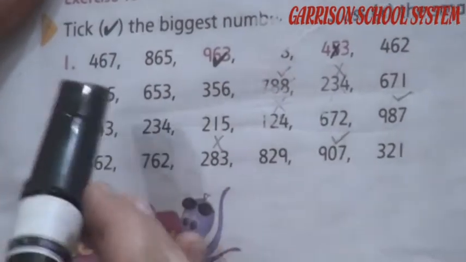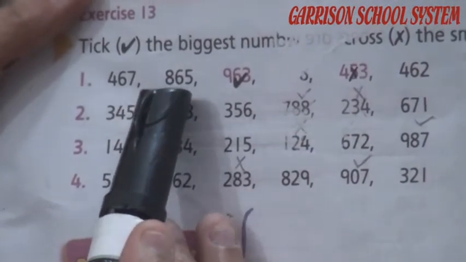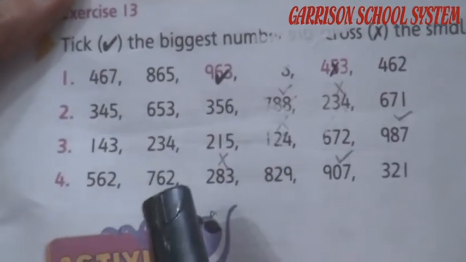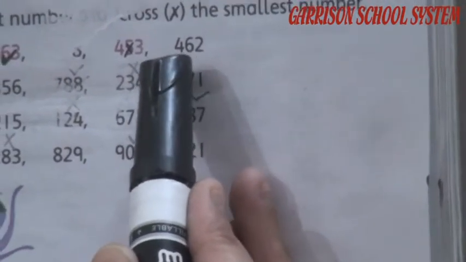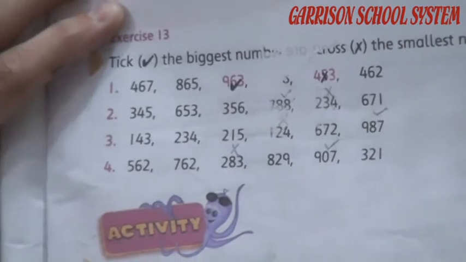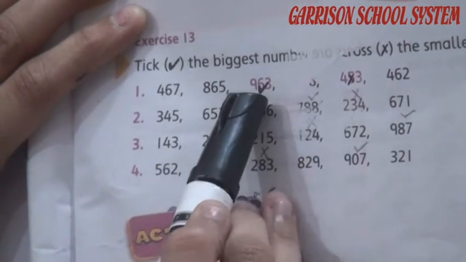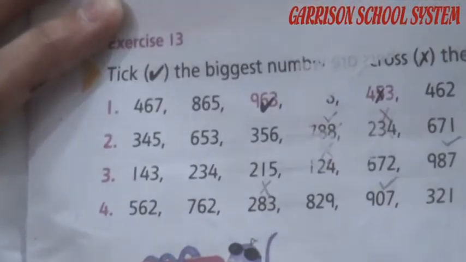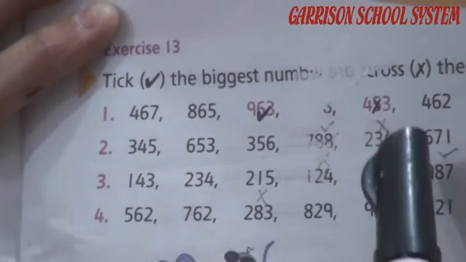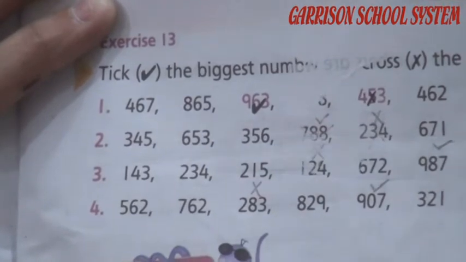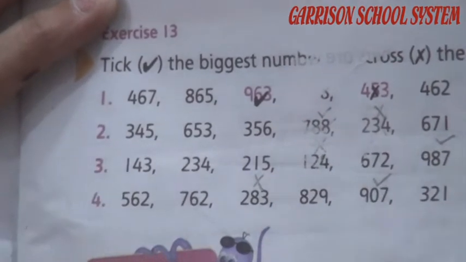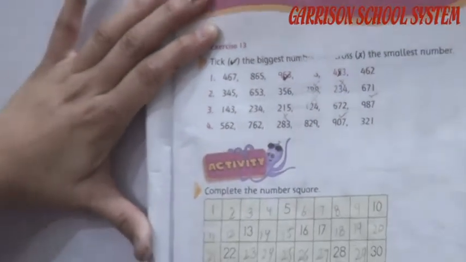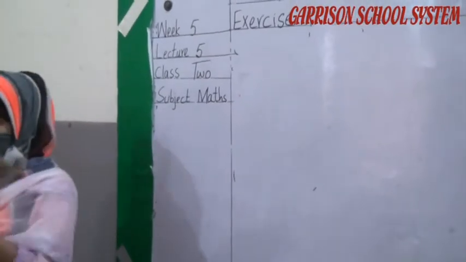फॉर एग्जाम्पल यहाँ पर देखें 467, 865, 963, 453, 462. You can see in this 963 is the greatest number. So greatest number will be ticked, and 453 is the smaller number. We have to cross out this number. Like this you have to solve these remaining parts. Okay student, ये आपका होम टास्क है, ये आपने खुद से अपने घर में करना है. जस्ट आपने ग्रेटर और स्मॉलर नंबर को फाइंड आउट करके टिक और क्रॉस करना है.